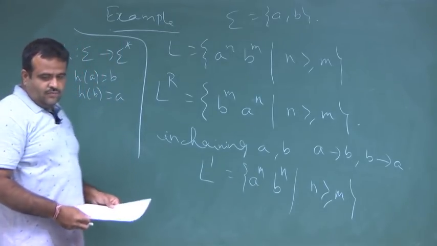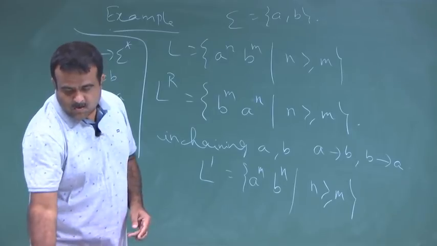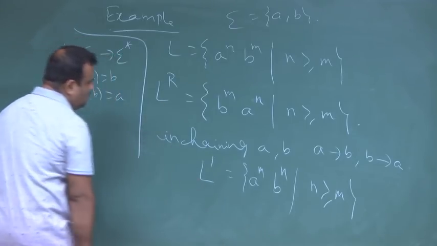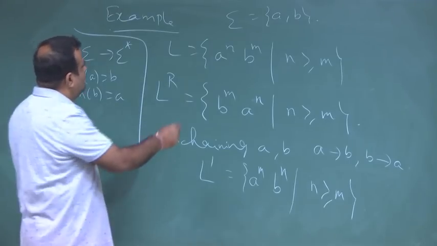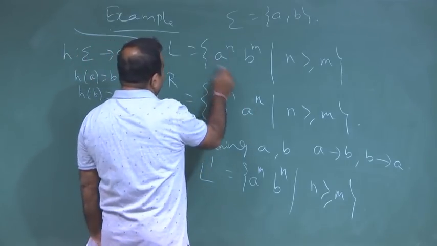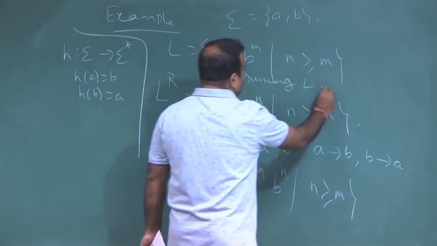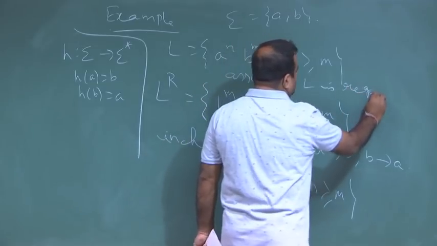Now, if you look at this, if L is regular, then L prime will also be regular. We are assuming L is regular.